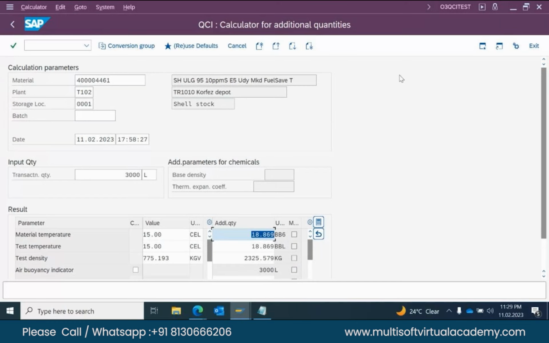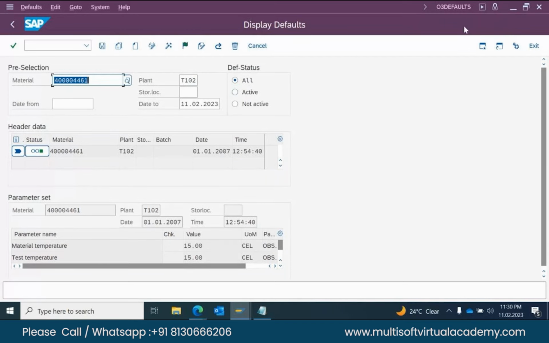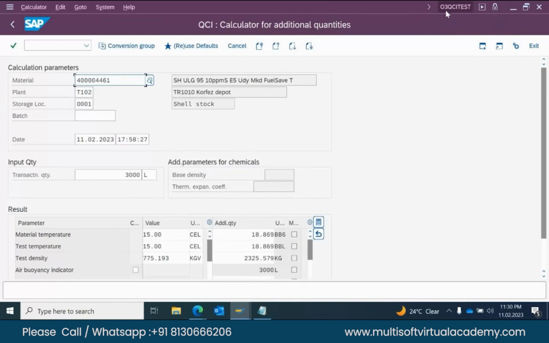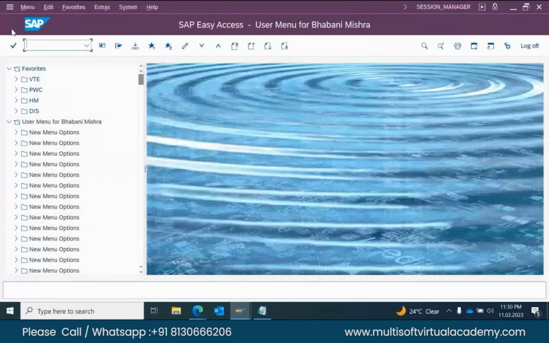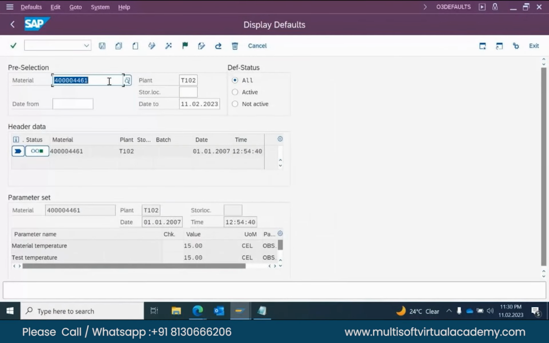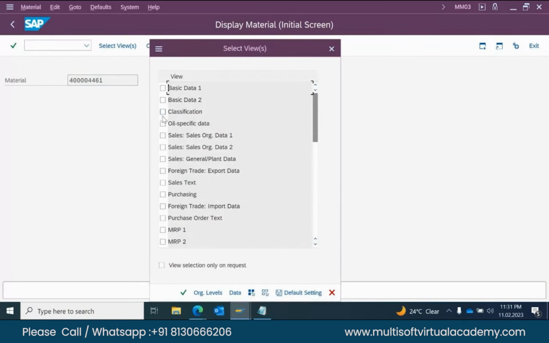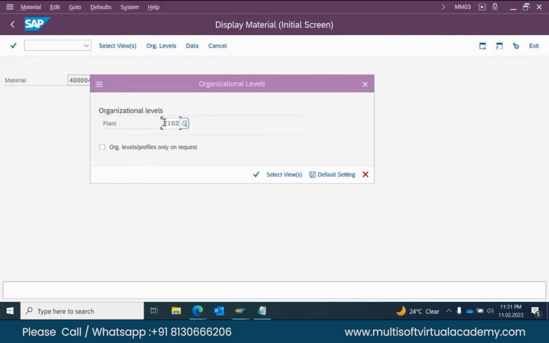Correct. Material, plant, storage location, transaction quantity, and liter 15. This is the creation of O3 defaults, creation of conversion group. Creation of a conversion group, that is O3 defaults. Okay, sir. O3 defaults. Okay. Material, so plant, if you put that metal and plant, these parameters will come and we can add all those details over here. Where conversion group has updated, the metal master oil specific data is there. Their conversion group has updated.